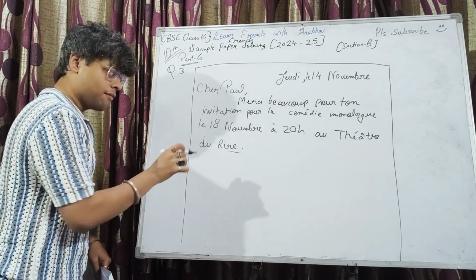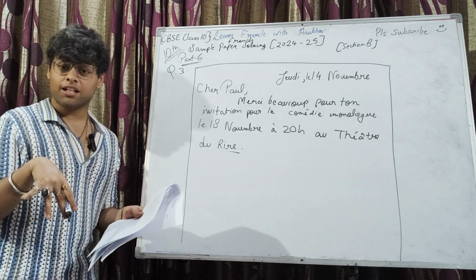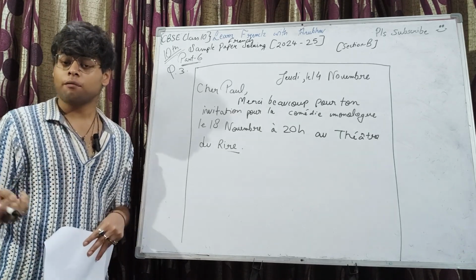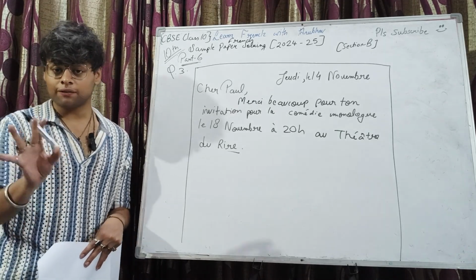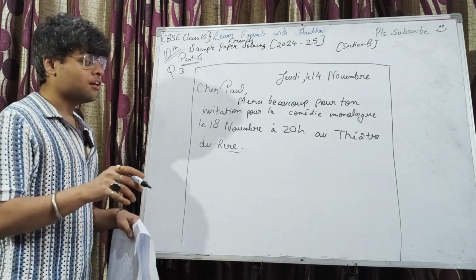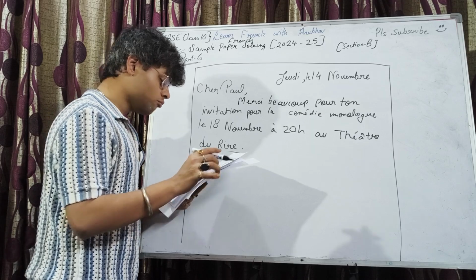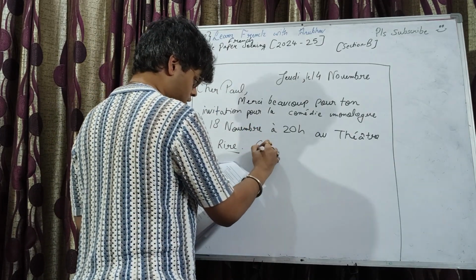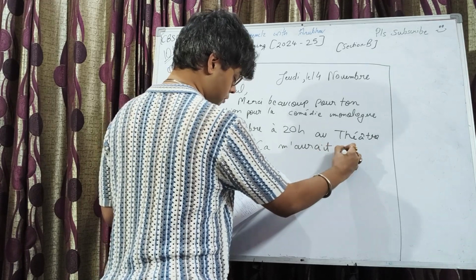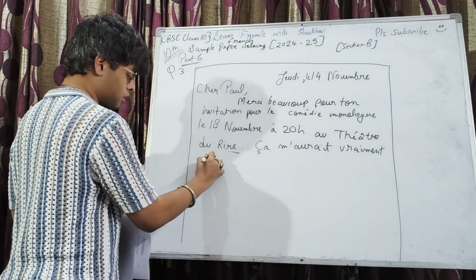So I've given the place, I've given the date, I've given the time. Now, say that, okay, you have been invited. So you say that, okay, I would have loved to be there, but I won't be able to accompany you this time because of so and so reason. Mentioning the reason is necessary if it's a refusal letter, a refusal message, right? So, ça m'aurait vraiment plu.